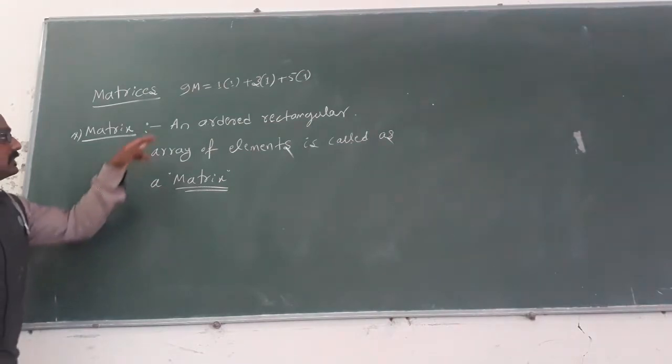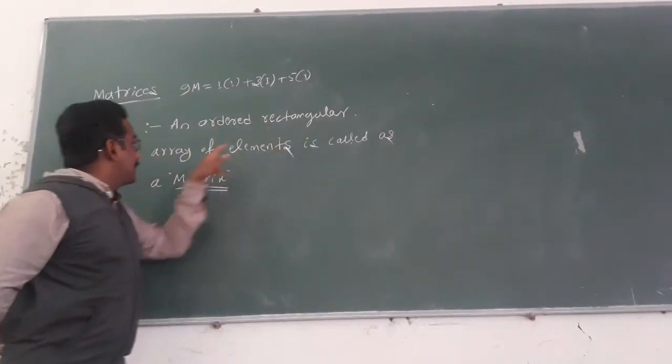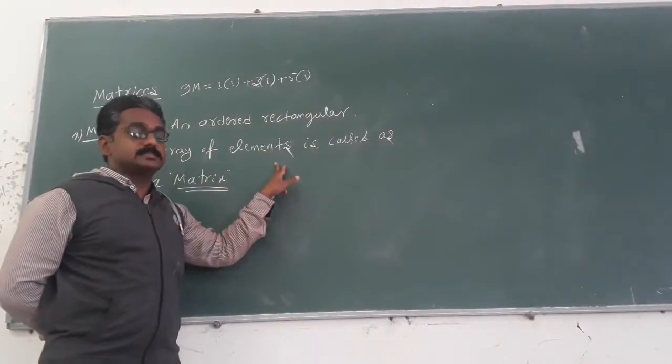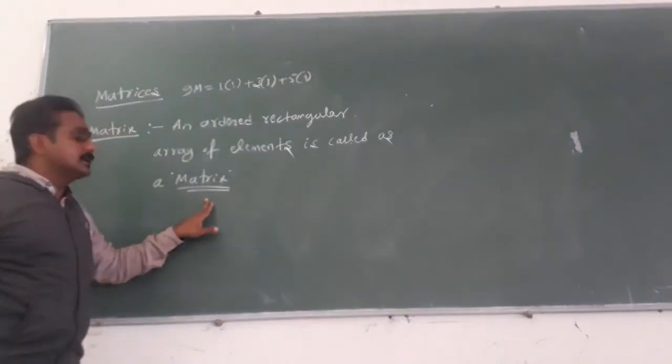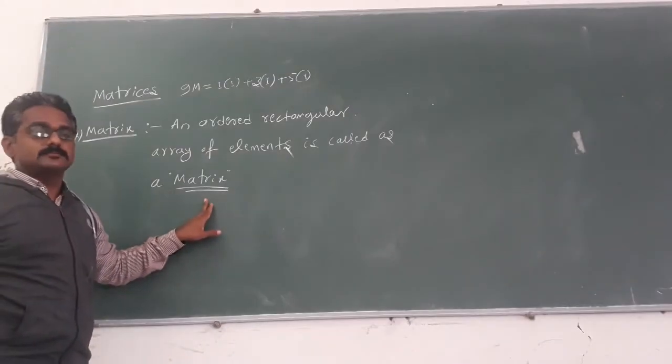See here, students, an ordered rectangular array of elements is called a matrix.